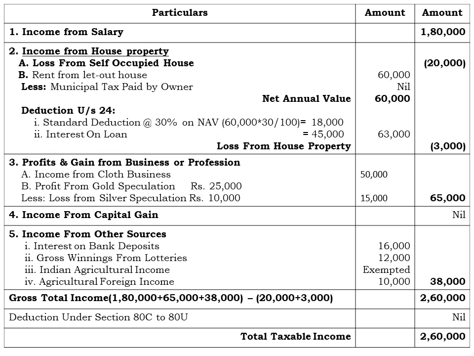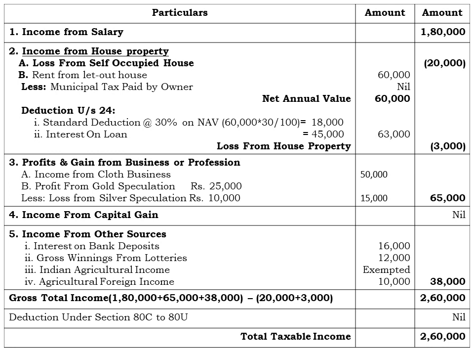And the third one is Indian agricultural income, which is completely exempted from tax under section 10 subsection 1, and agricultural foreign income, that is rupees 10,000. The amount which comes under the income from other sources, that is the income of 16,000 plus 12,000, that is 28,000, plus 10,000, 38,000, will be considered as income from other sources. At last we are going to get the gross total income of rupees.